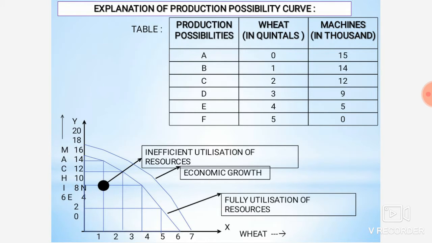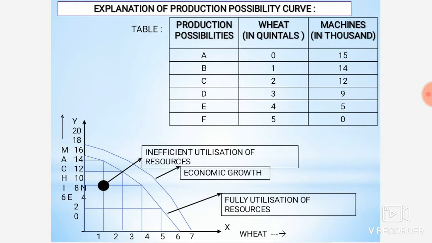Next you will see the explanation. First you will see the table, don't see the whole, first you will see the table. Here first is given the production possibility, in which A, B, C, D means how much production is possible. Here first is wheat, and second is machines. Now in A what is written? Wheat. Like for example, if you are producing 15 machines, then you are not producing wheat.